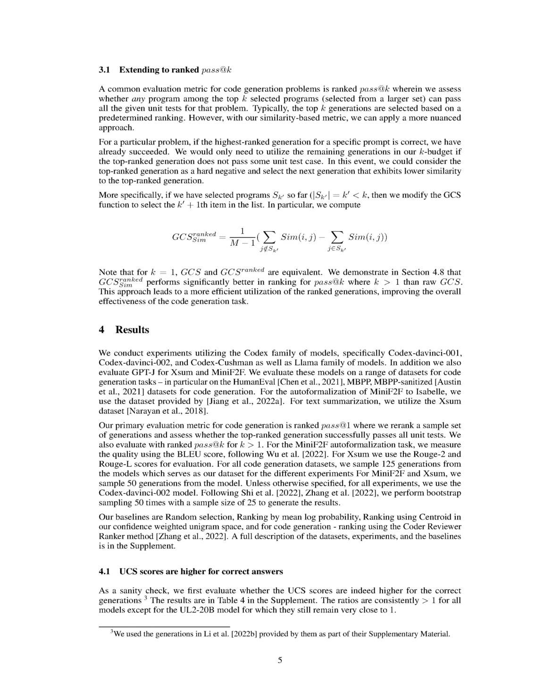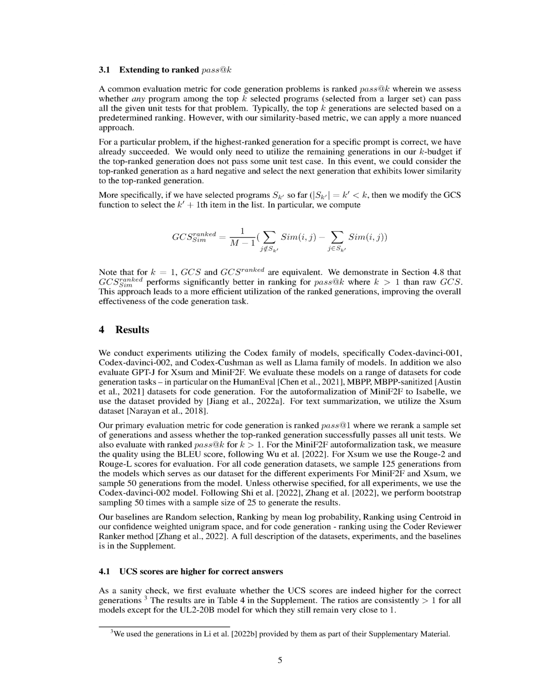To be more specific, if we've chosen programs S_K so far, where the number of chosen programs K is less than K, we adjust the GCS function to select the K plus 1 th program in the list. We calculate the ranked GCS based on similarity as the average difference between the similarity of the unselected and selected programs. It's important to note that when K equals 1, the GCS and ranked GCS are the same.